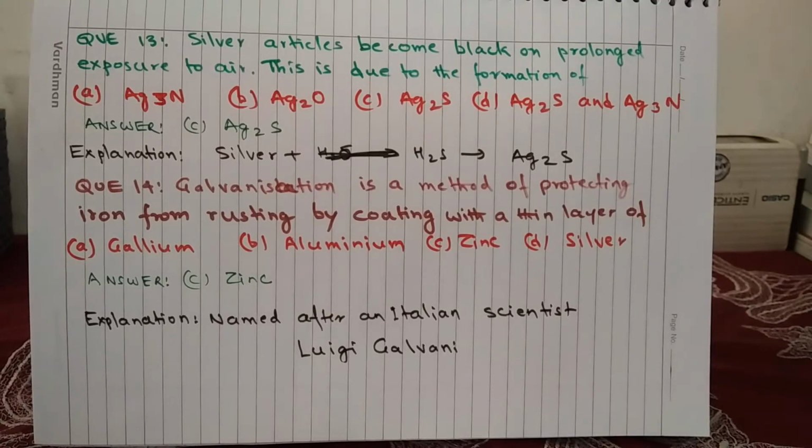What happens? Silver reacts with hydrogen sulfide gas, which is present in air, to make silver sulfide.